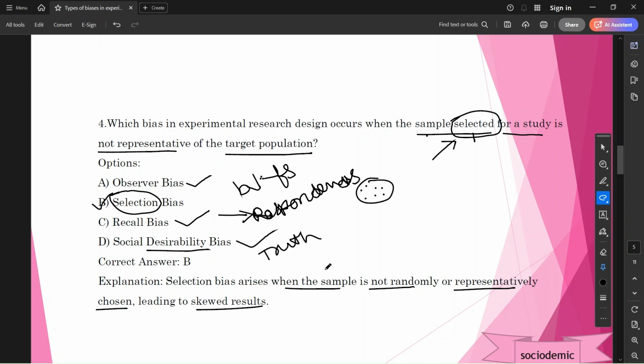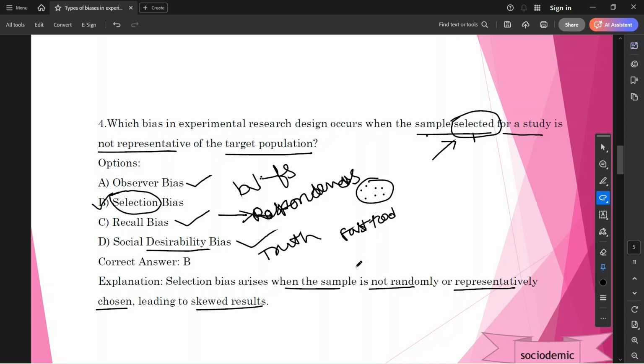For example, in a school, a research is conducted. What are your dietary choices? Asked of school students, they may consume fast foods, but they may hesitate to give that answer. Let's say fast food is harmful to health, so they may give a different answer: no, no, we are consuming fruits that are good for health and contain more proteins and vitamins.